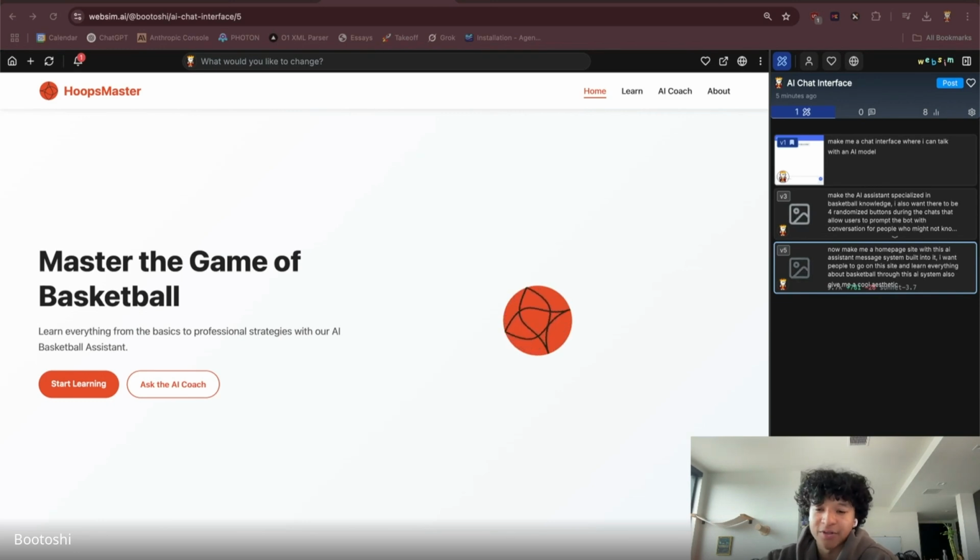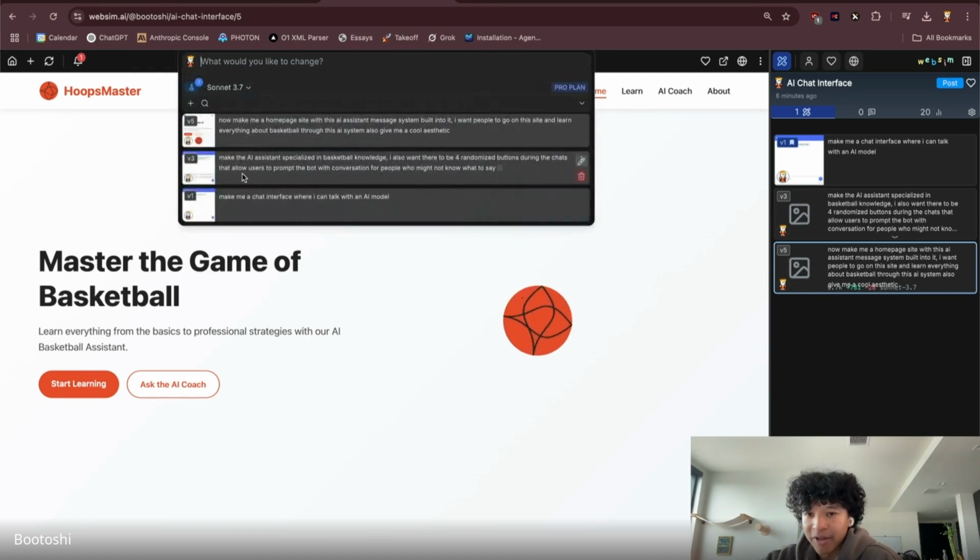Again, sometimes I'll break the rule and I'll try doing these crazy changes, which sometimes work. But if it doesn't work, then I'll do what I just showcased, where I will invert that process. And I don't usually start with the most complicated thing. In this case, the chatbot wasn't working, and I wanted to start with the chatbot first. So from the last prompt, I said, now make this a homepage site with the assistant message built into it.